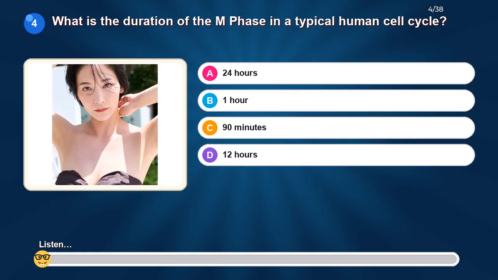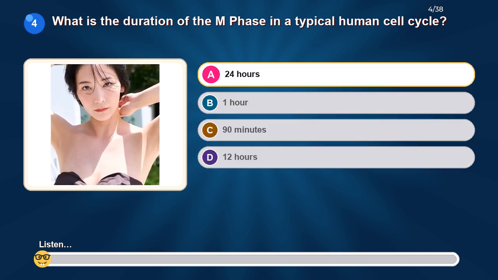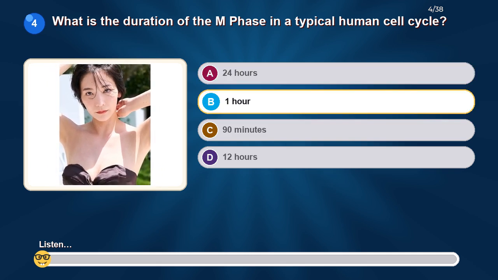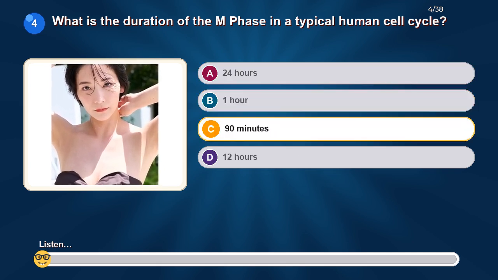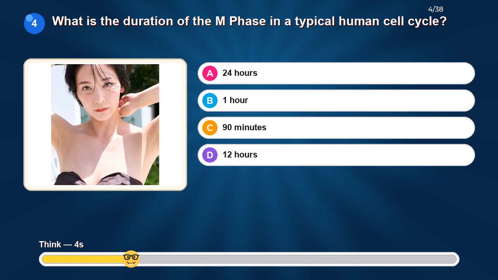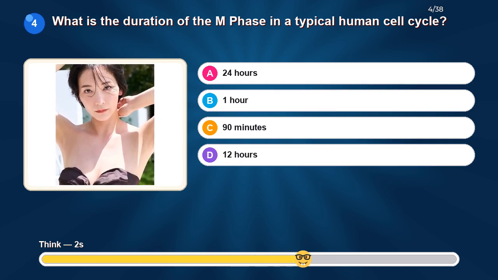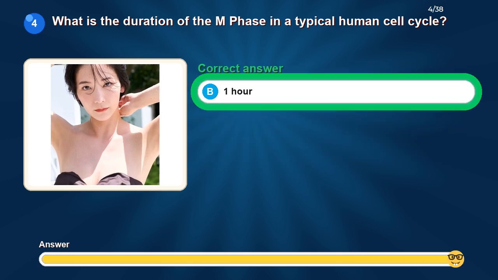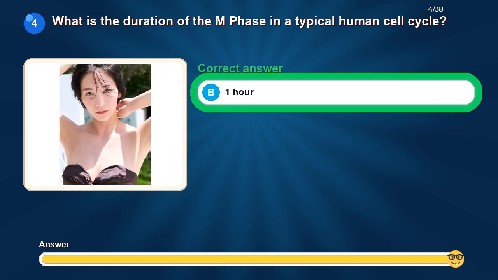What is the duration of the M phase in a typical human cell cycle? Option A, 24 hours. Option B, 1 hour. Option C, 90 minutes. Option D, 12 hours. The correct answer is 1 hour.